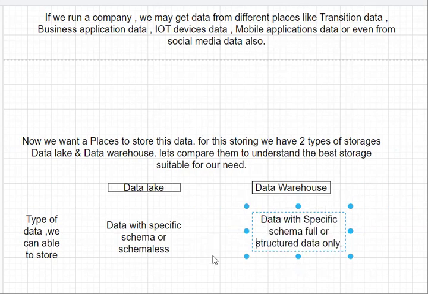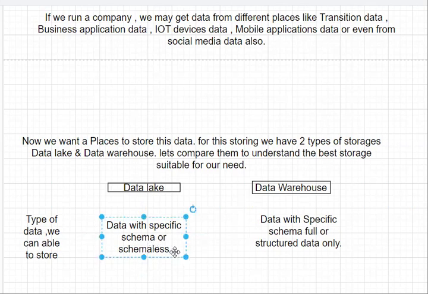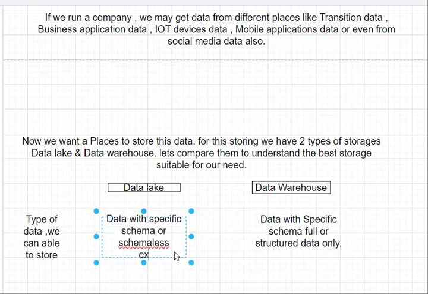Coming to the data lake, we can store schemaless or schema-full data also. That means unstructured, structured, or semi-structured data. Any type of data we can store.